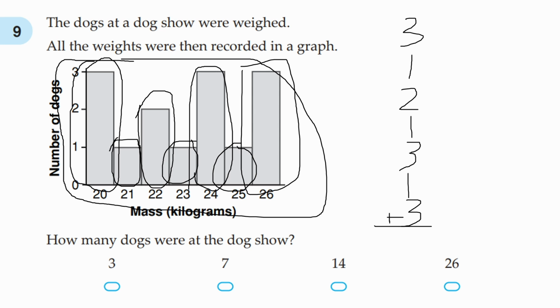If we add all of those up, 3 plus 3 plus 3 is equal to 9. Plus 2 is 11. Plus 3 is 14. So the answer is C, 14.